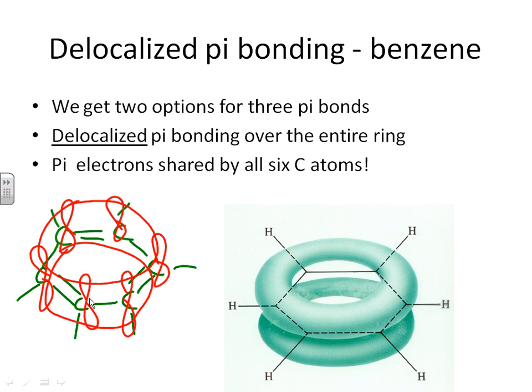What do you need to know about delocalized pi bonding? You need to understand what the phrase means, that it goes along with resonance structures, that it means your double bond or your triple bond can be spread out over more than one location. Questions that I've seen asked on the AP about delocalized pi bonding will simply ask which of these compounds would you expect to exhibit delocalized pi bonding? Look for the compound that has a resonance structure. I guarantee you there's only going to be one of them.